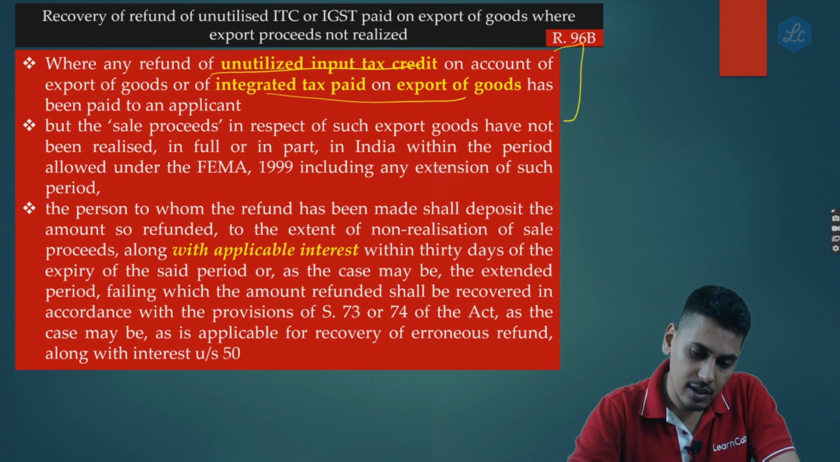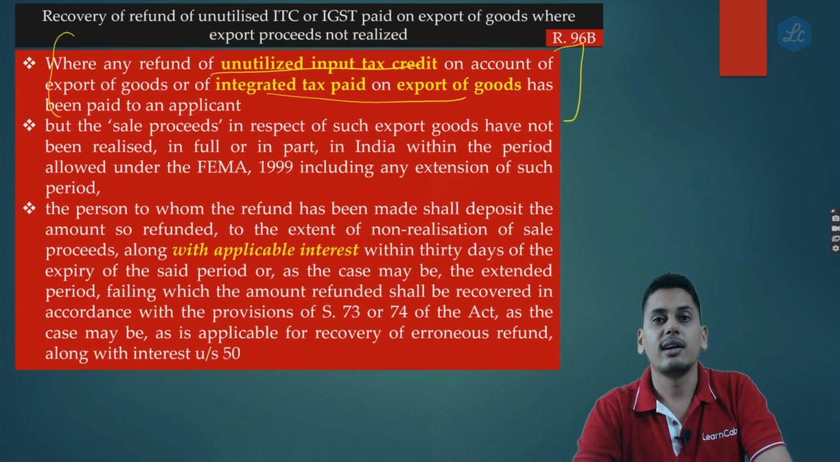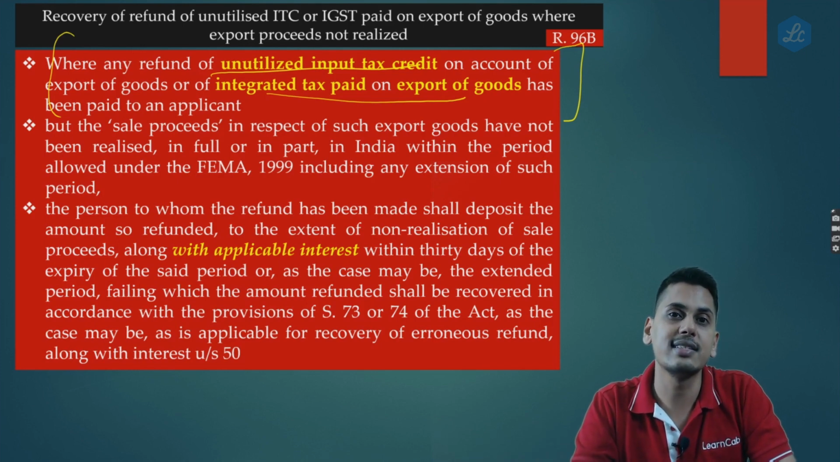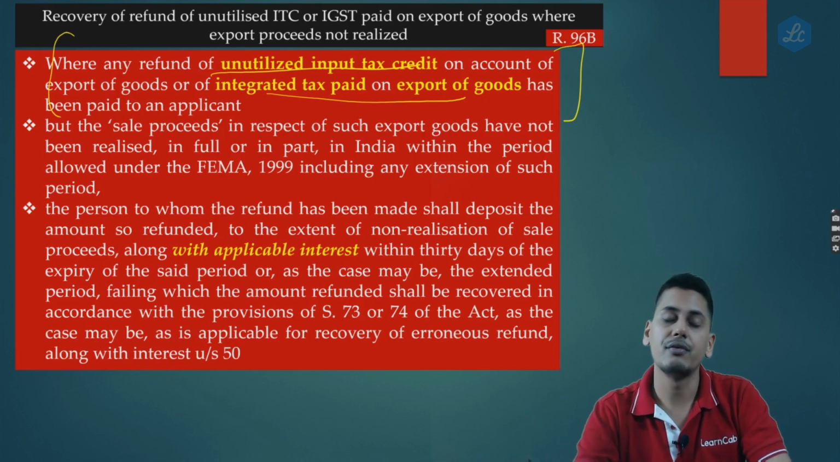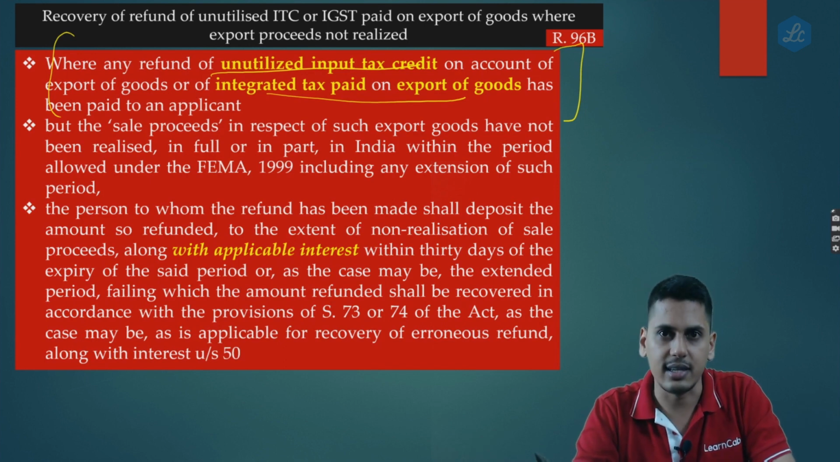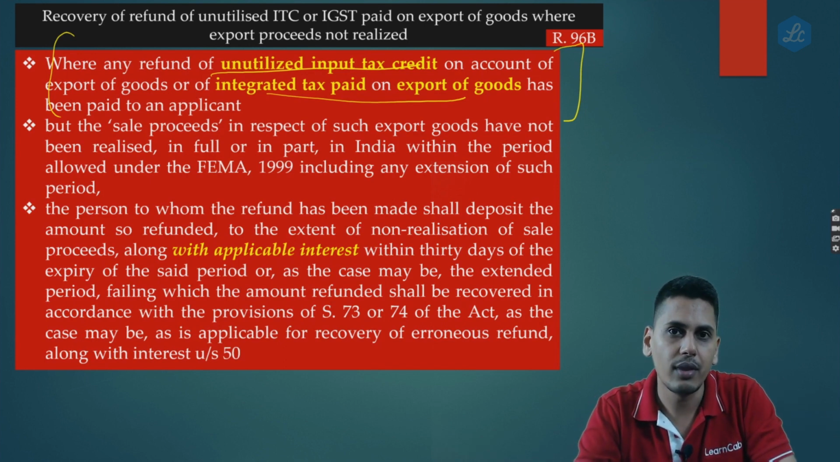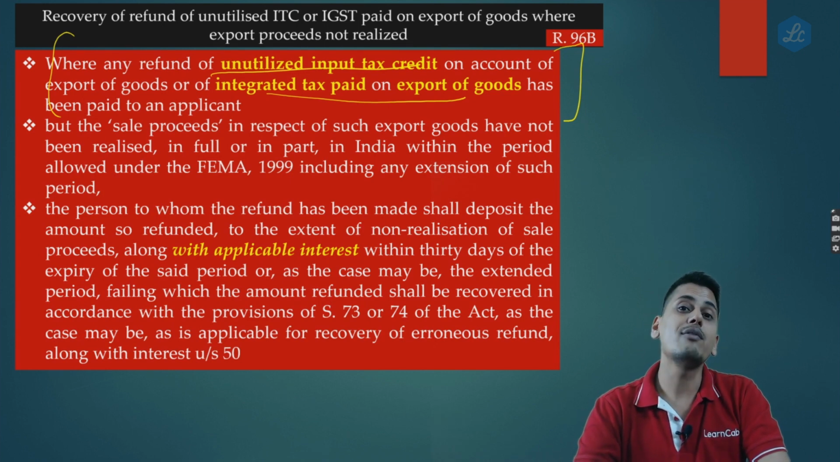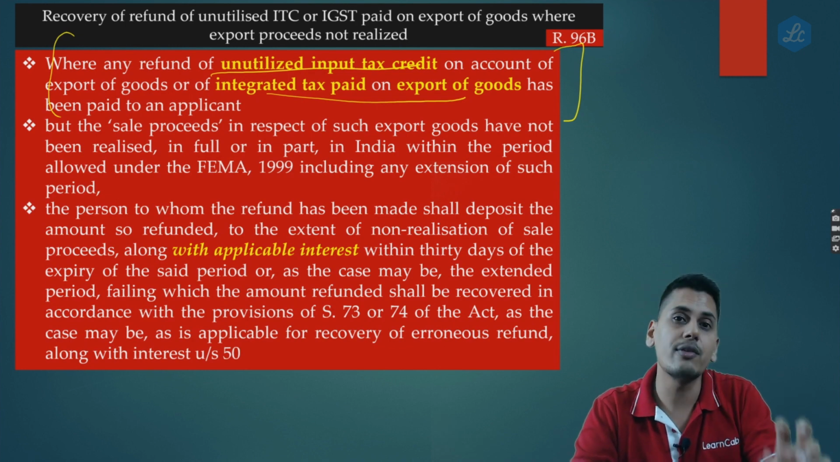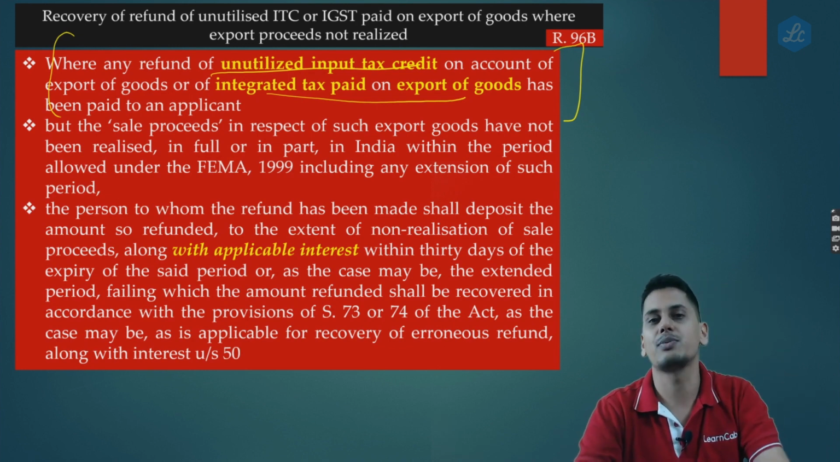So now friends, which scenario does it cover? Does it cover only 16(3)(a) of the IGST Act, or does it also cover 16(3)(b) of the IGST Act? Friends, it covers both the scenarios. I might be an exporter of goods under bond or LUT. Then I might have taken a refund of unutilized ITC, because on output I wouldn't have paid anything. I might have not gone under bond or LUT. I might have paid IGST on export of goods. In that case, I would have applied for a refund of IGST paid on export of goods.